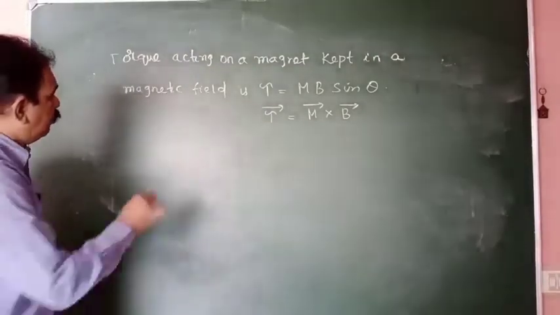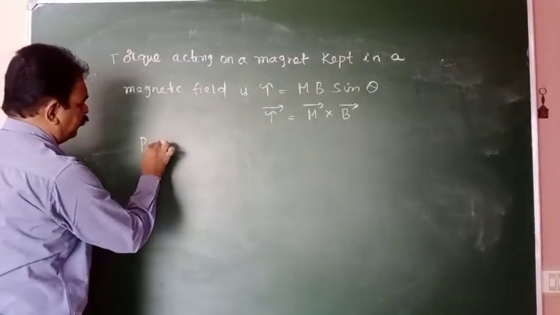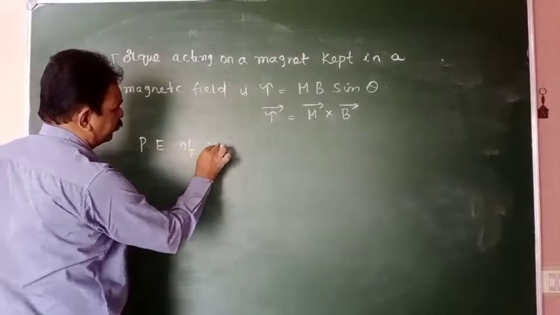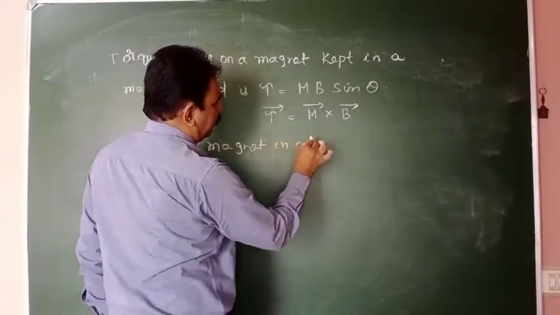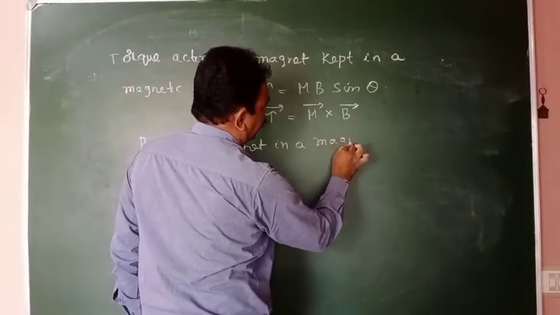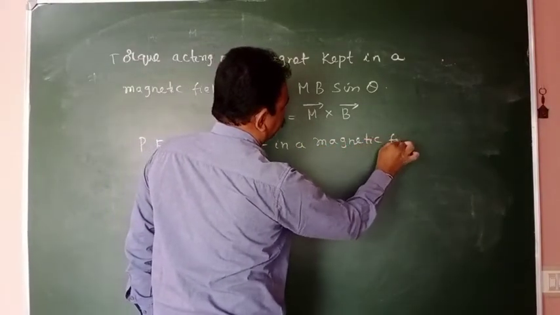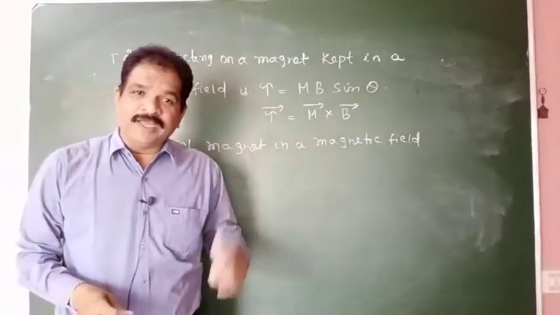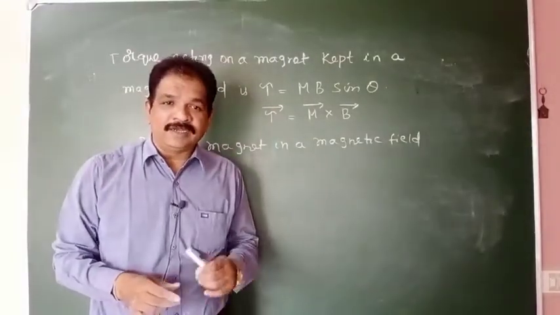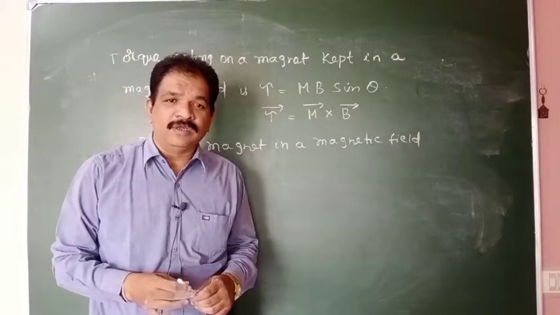Next, potential energy of magnet in a magnetic field. Potential energy of the dipole in an electric field, what is the formula?